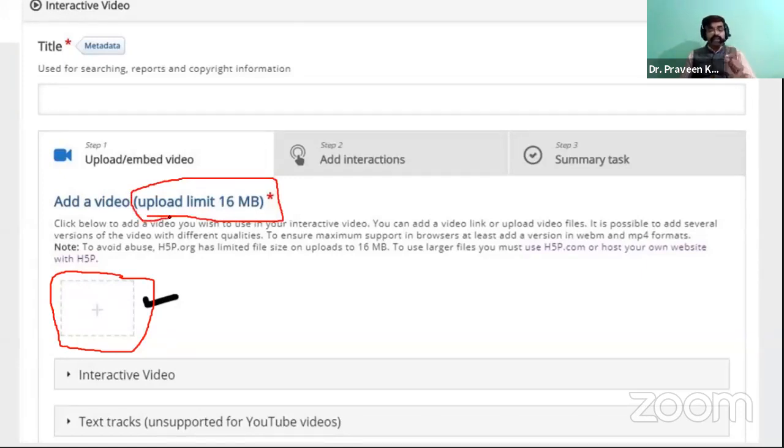It should be below 16 MB. If it exceeds 16 MB, it won't take it, so be sure about that. I think you all know how to take a CC video from YouTube. If you have created one, make sure of the size of the video content.